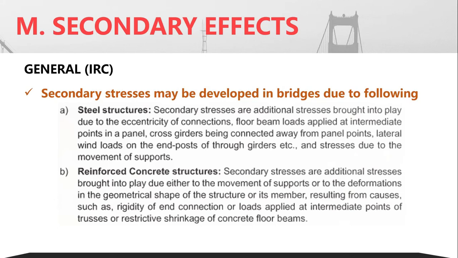So these things come under steel structures, and in case of RC structures, the thing is that due to the movement of supports, or maybe due to changes in the geometrical shape, this may cause rigidity in the connections. So these are the secondary stresses that will come into picture in case of RC.